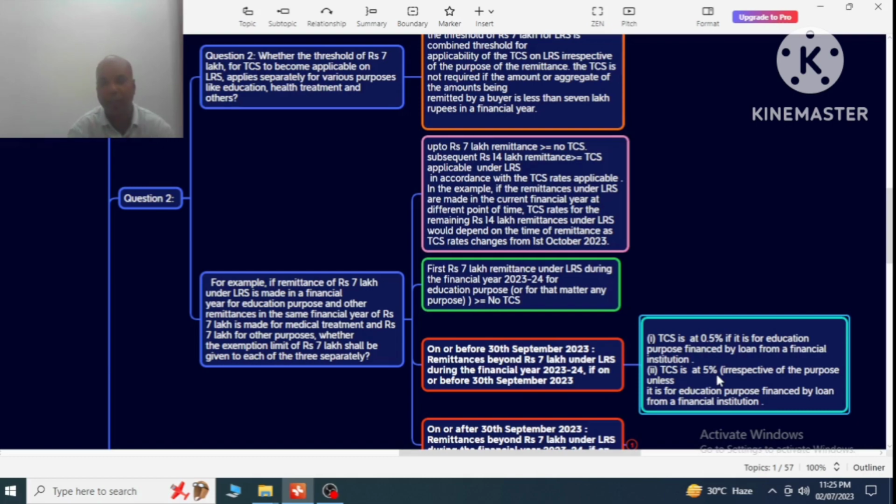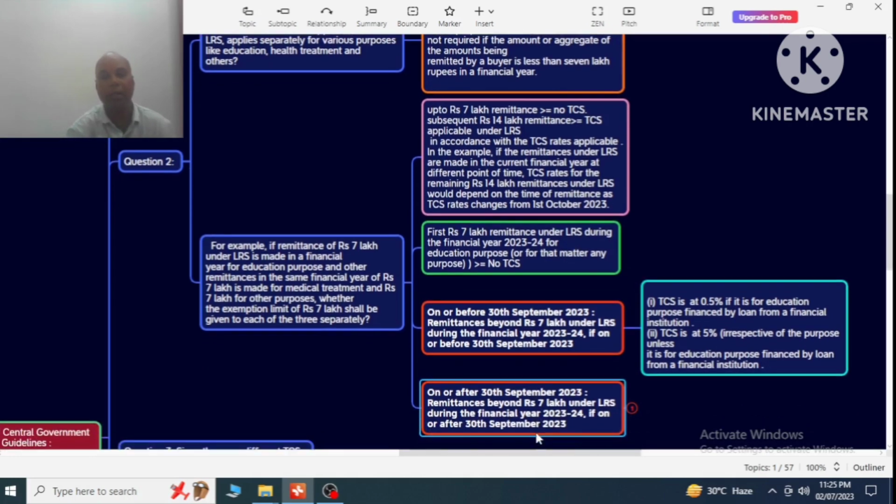If it is not financed by a financial institution, or in other cases, then the TCS will be 5% on the remittances.